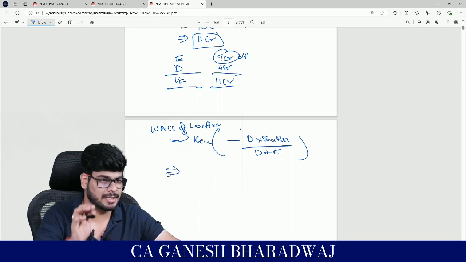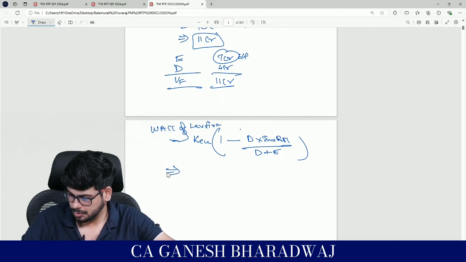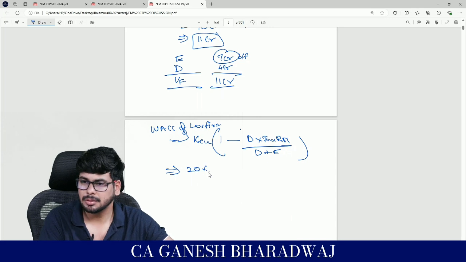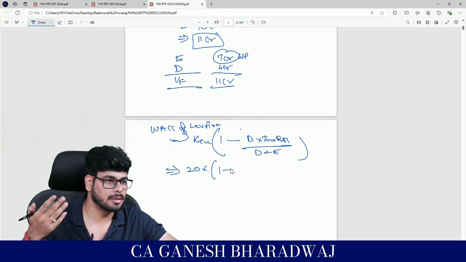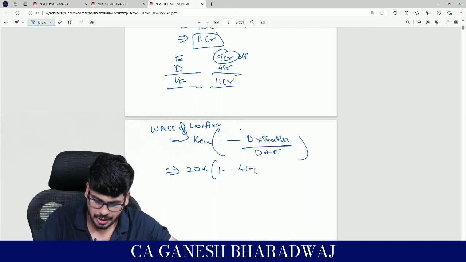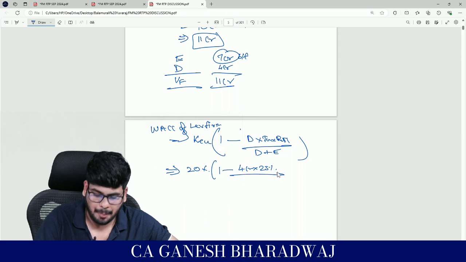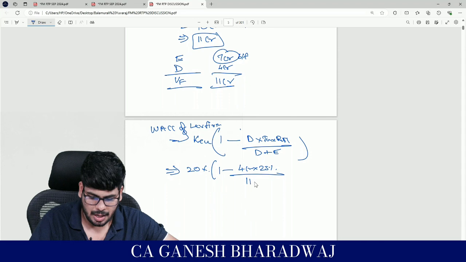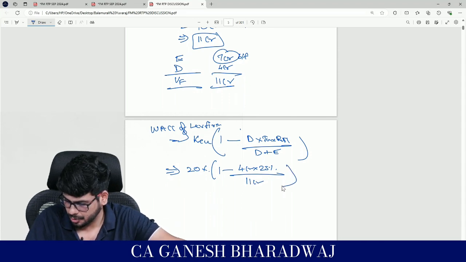Fine. So now you guys tell me, what is the cost of equity of the unlevered entity? Guys, how much is that? 20%, yes. Into 1 minus, what is the debt component? 4 crores you have. Into what is the tax rate? 25%. Upon debt plus equity, which is nothing but value of firm. How much is this? 11 crore. Correct, guys? So you just do it and tell me how much it is coming out to.